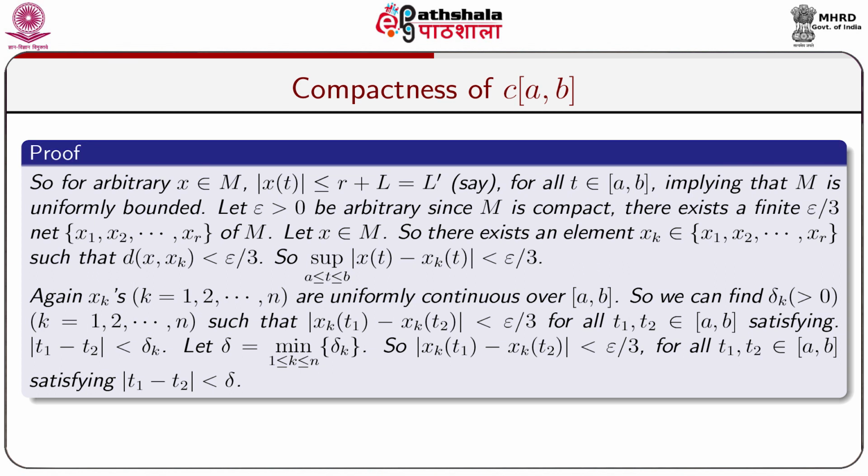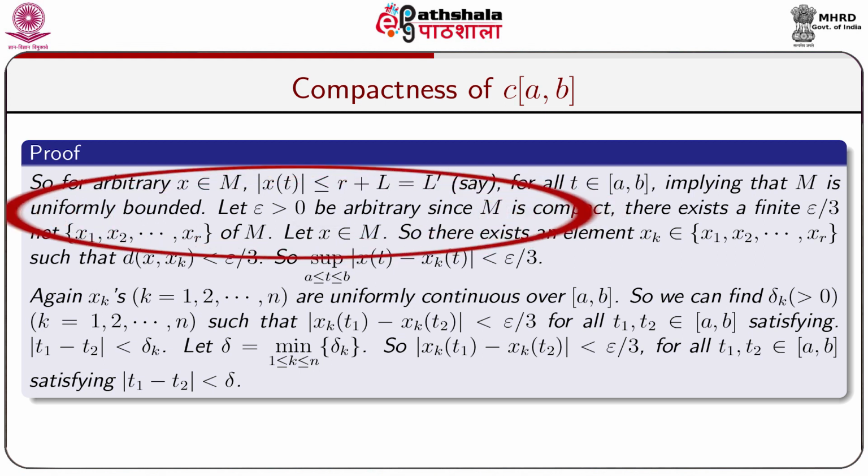Suppose R plus L is equal to L' is assumed for all t belongs to the closed interval [a,b]. That means, |x(t)| is less than or equal to L' for all t belongs to [a,b], implying that M is uniformly bounded.